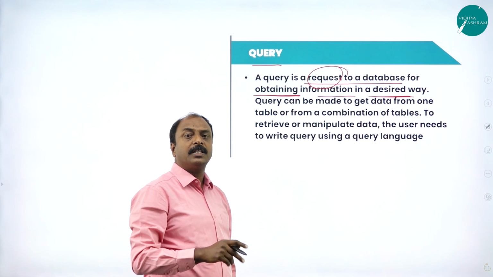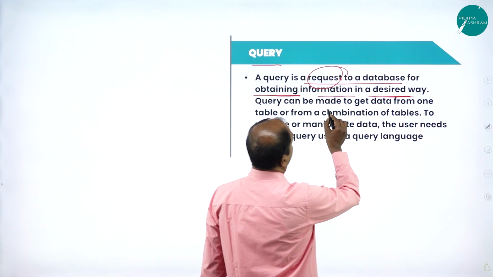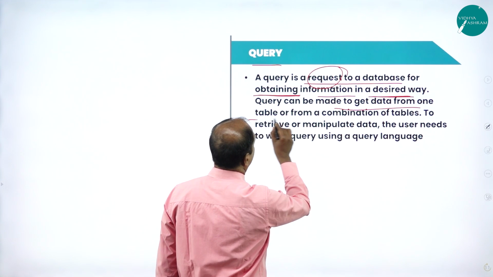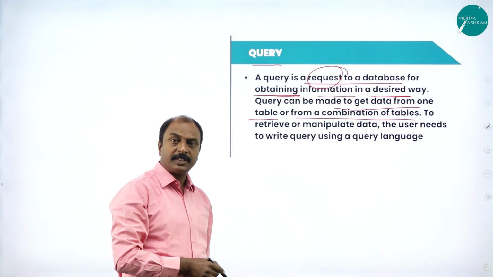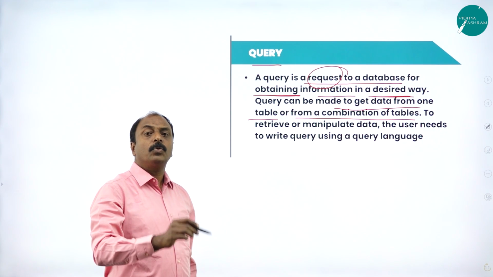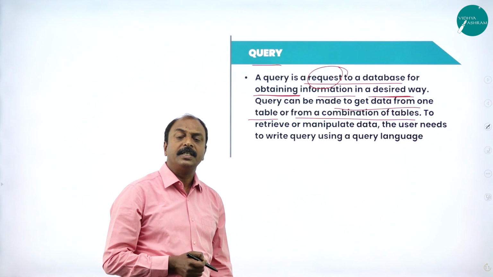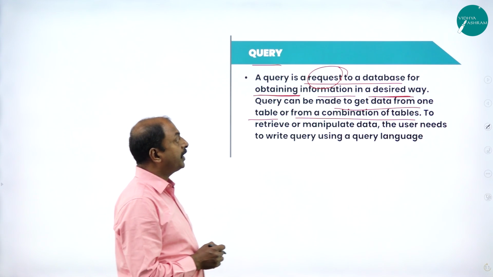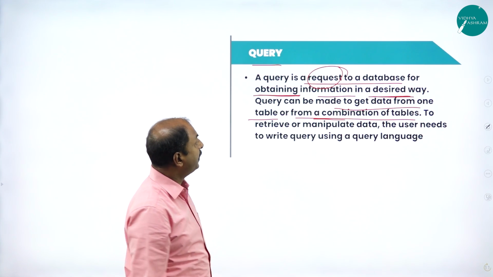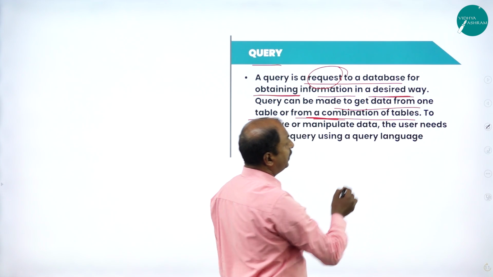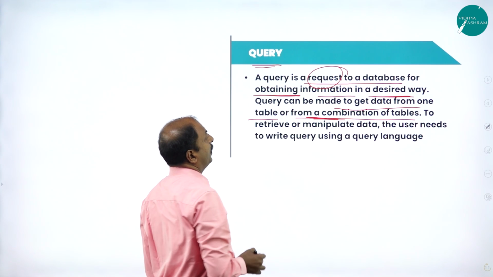A request is called a query in a database, and it can be made to get data from one table or from a combination of tables. As I told you in the previous slide, it is possible to have more than one table with respect to a database. They are referred to as a relational database management system. Here, a relation is nothing but a table. So it is possible to get the information or result from more than one table by using a query.